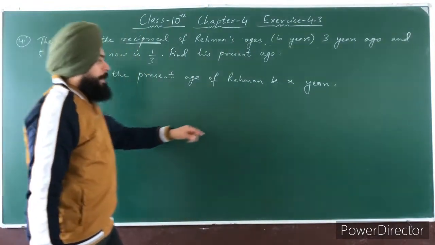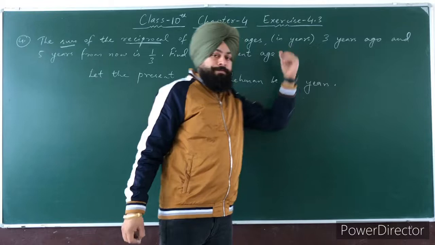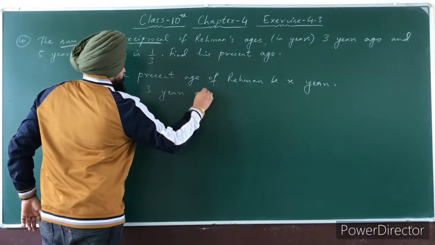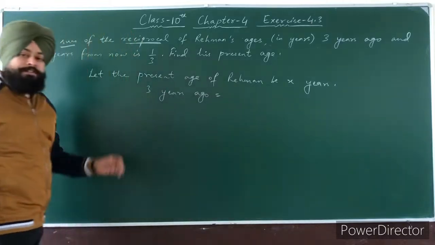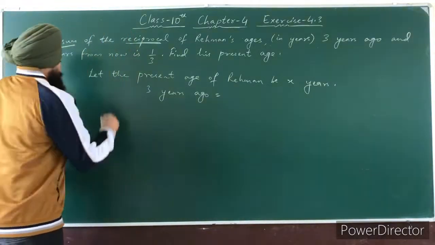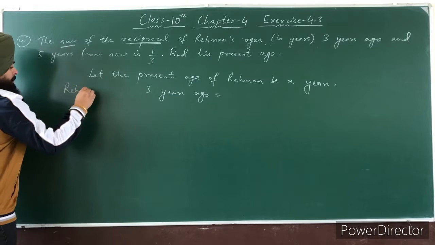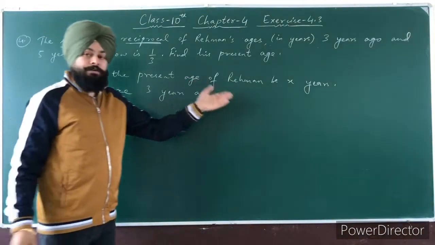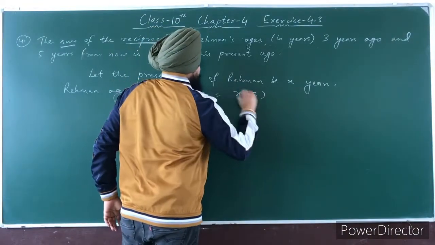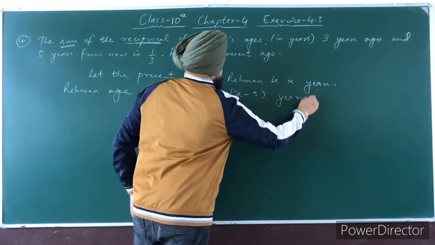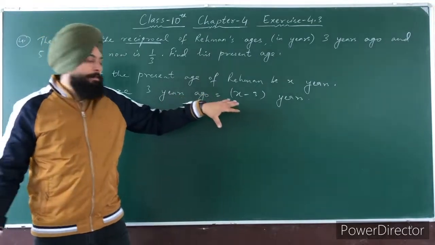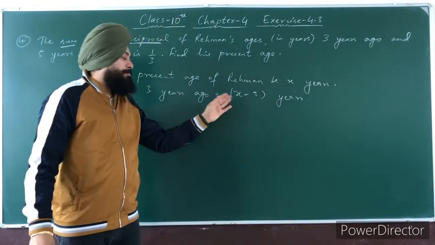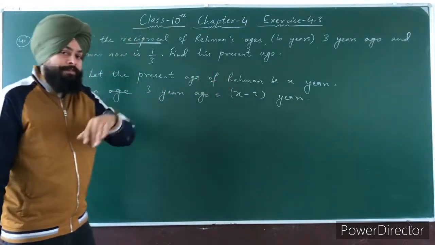So first you will take 3 years ago. 3 years ago, what is the age of Rahman? Right, the Rahman age. Rahman age 3 years ago is how much? X minus 3. Today his present age is x. अगर उसकी आज present age x है तो 3 years ago कितनी होगी? x minus 3. ठीक है, आप उसमें माइनस करोगे.